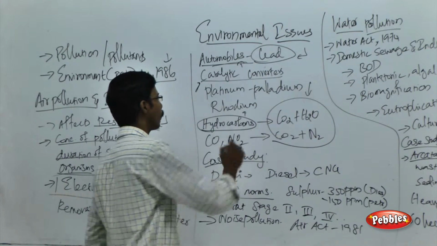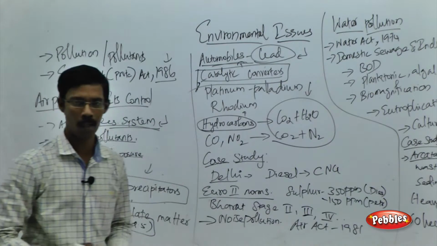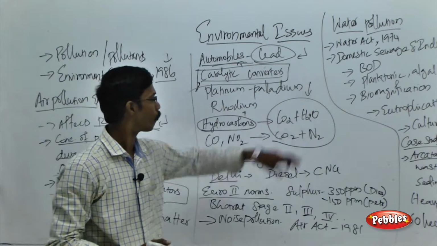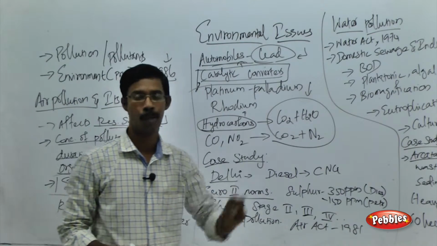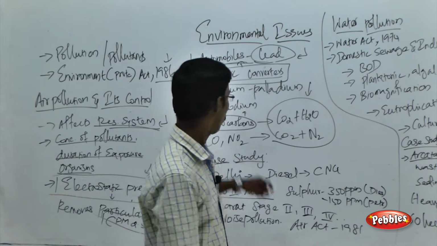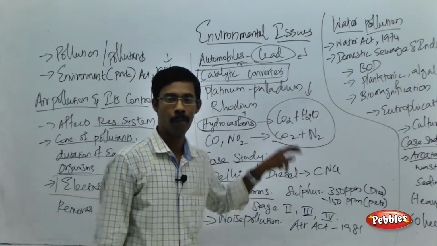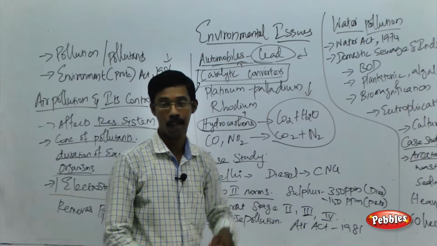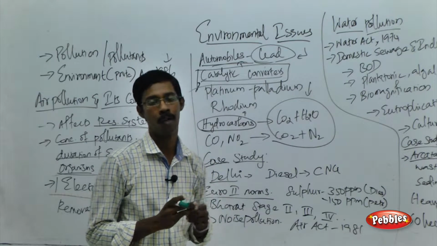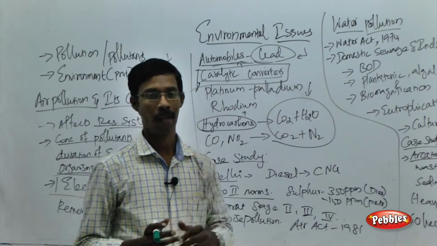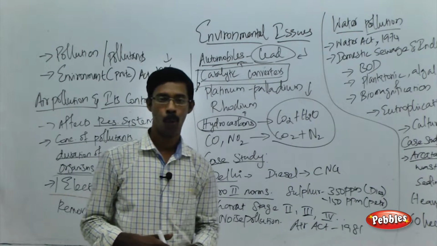Again, as I told you, if you have installed the catalytic converters in your vehicle, you have to avoid lead-containing petrol, because the presence of lead in the petrol will inactivate the platinum, palladium or rhodium. In that way it will prevent the action of the catalytic converter. So the two points you have to remember: go for unleaded petrol and install the catalytic converter in your vehicle.